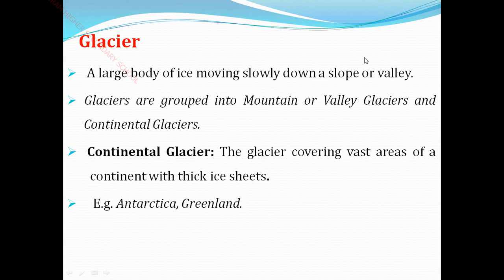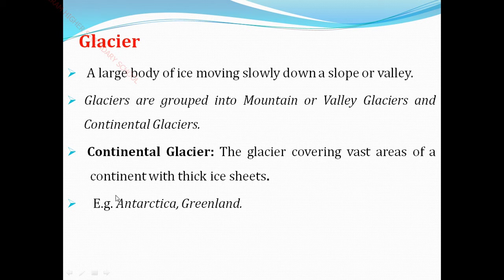I already told you what a V-shaped valley is. While the soil gets eroded, it forms a V-shaped valley. When the river passes between two mountains, it is called a valley. So this glacier is formed from ice. Glaciers are grouped into mountain or valley glaciers and continental glaciers. In continental glaciers, the glacier covers a vast area of the continent with a thick ice sheet.